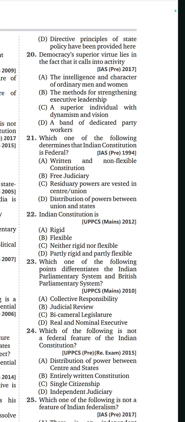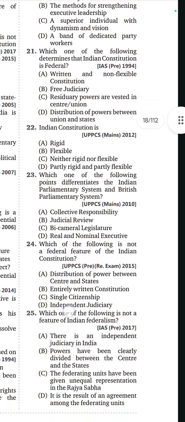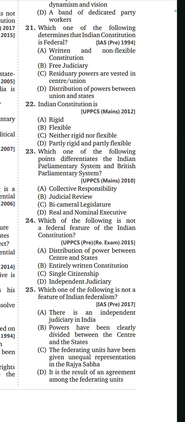21st question. Which one of the following determines that the Indian constitution is federal? Option D, distribution of powers between union and state. 22nd question. The Indian constitution is partly rigid and partly flexible. 23rd question. Which one of the following points differentiates the Indian parliamentary system and the British parliamentary system? Option B, judicial review.